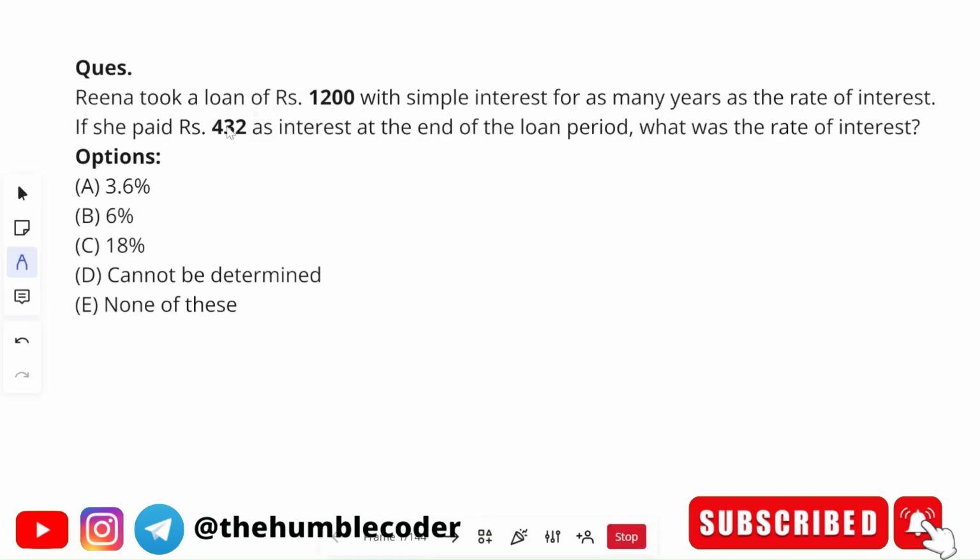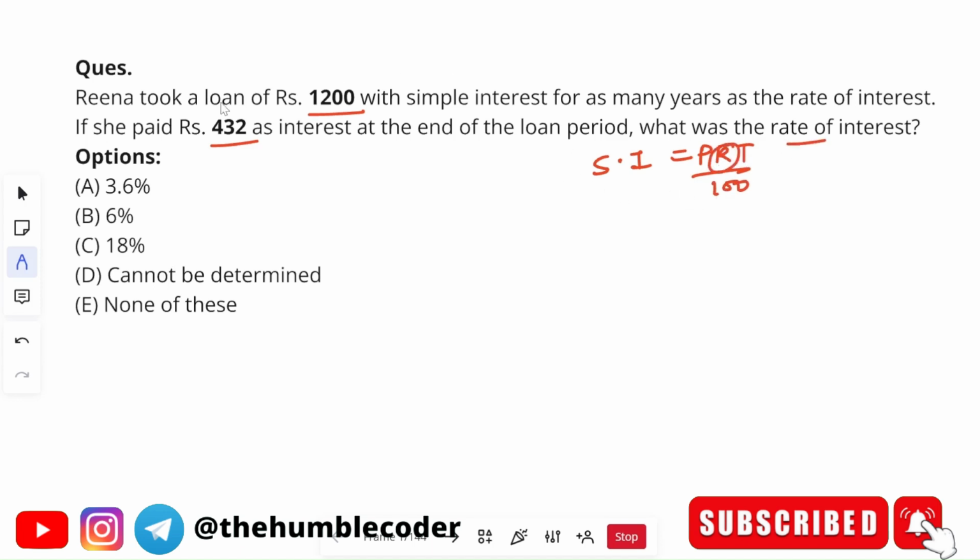Let's look at this question that we have. Reena took a loan of rupees 1200 with simple interest for as many years as the rate of interest. If she paid 432 as the interest at the end of the loan period, what was the rate of interest? Okay, so the simple interest formula is PRT/100. And then what we are asked is to find the rate of interest, which means we have to find the R value.